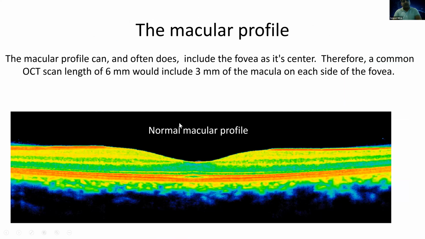So now coming to the macular profile. The macular profile often does include the fovea as its center. But you have a look at the fovea first, and then you start looking at the other parts of the area of the macula. Once you have taken care of the overall profile and the foveal profile, now you study the rest of the macula.